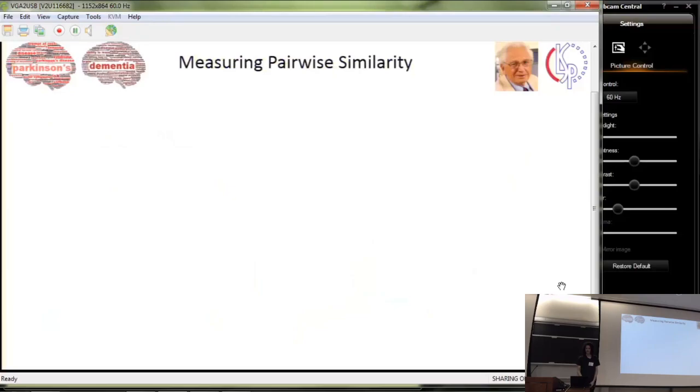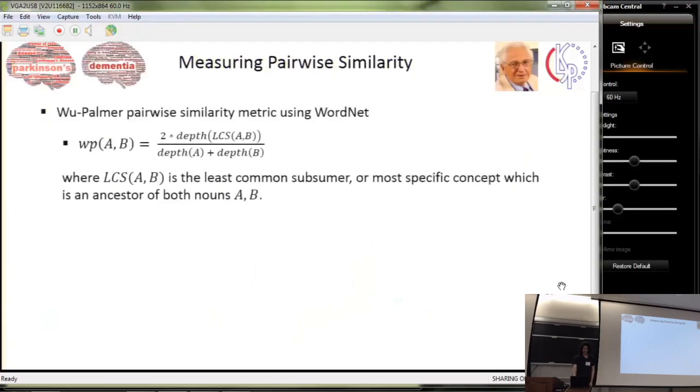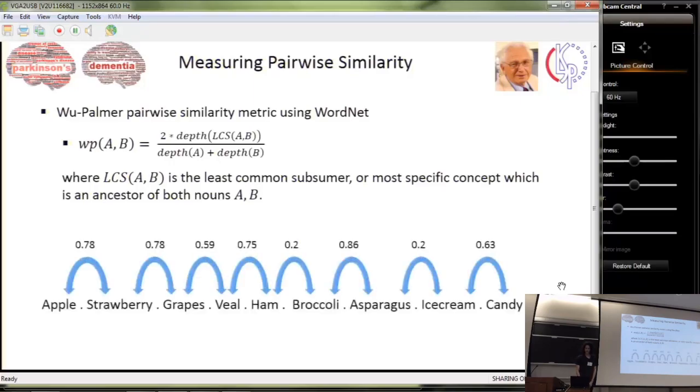To generate the subcategory clusters, we need some type of metric to quantify the similarity of two mentioned nouns. We use the Wu-Palmer pairwise similarity metric from WordNet, which is based on a notion of the least common subsumer, or the most specific concept, which is an ancestor of two nouns. So once again, given that example transcript, we would see that higher pairwise similarities should be grouped together in clusters. For example, apple and strawberry probably share the least common subsumer, fruit, and they would have a high pairwise similarity. However, for terms like ham and broccoli, they have a low pairwise similarity score, so these would probably be edges in the graph between two clusters.